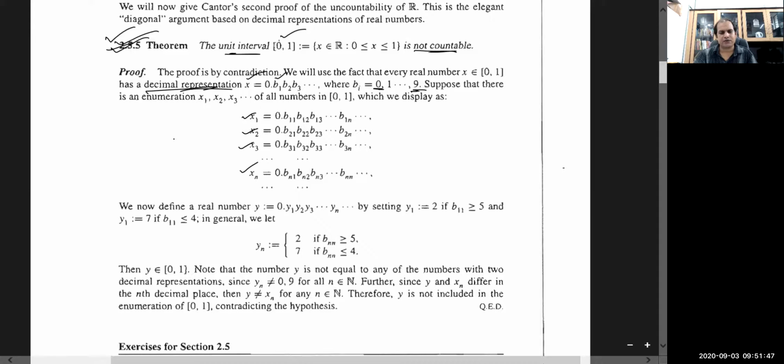I have shown that this is like a sequence of symbols, similar to the sequence b11, b12, b13, up to b1n and so on.